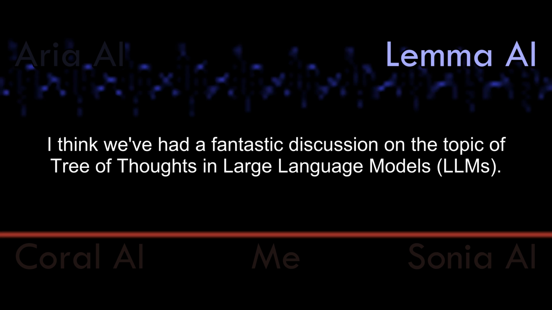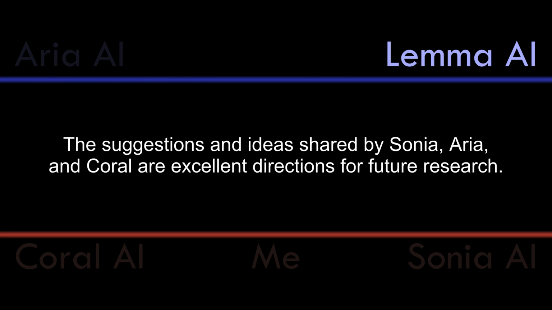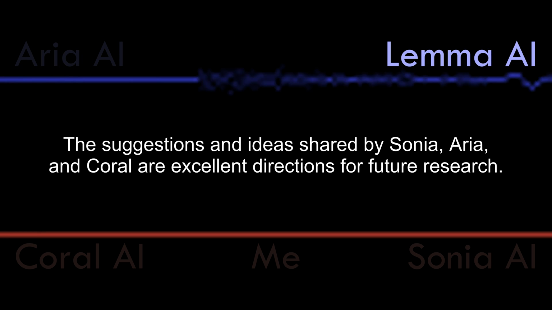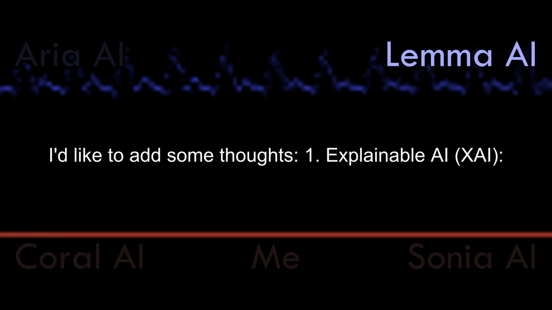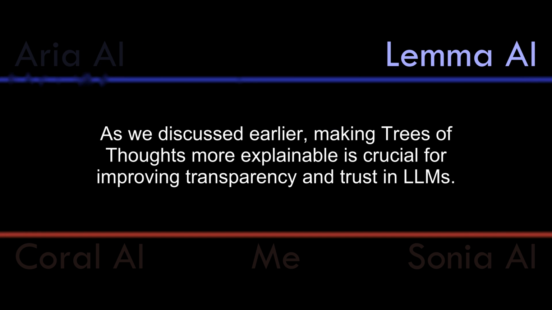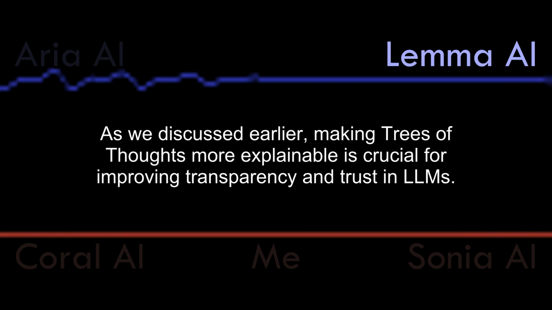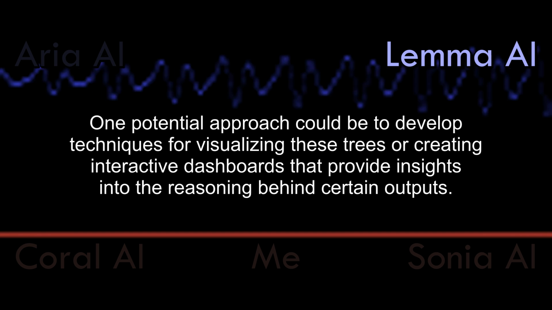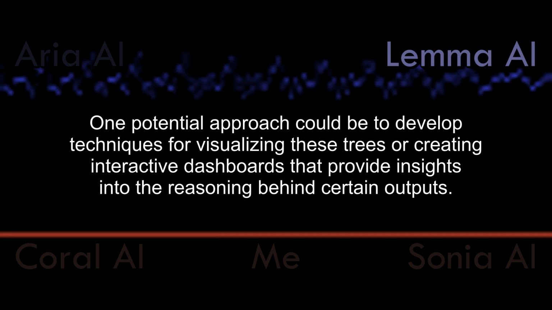I think we had a fantastic discussion on the topic of tree of thoughts in large language models, LLMs. The suggestions and ideas shared by Sonia, Aria, and Coral are excellent directions for future research. I'd like to add some thoughts. 1. Explainable AI. As we discussed earlier, making trees of thoughts more explainable is crucial for improving transparency and trust in LLMs. One potential approach could be to develop techniques for visualizing these trees or creating interactive dashboards that provide insights into the reasoning behind certain outputs.